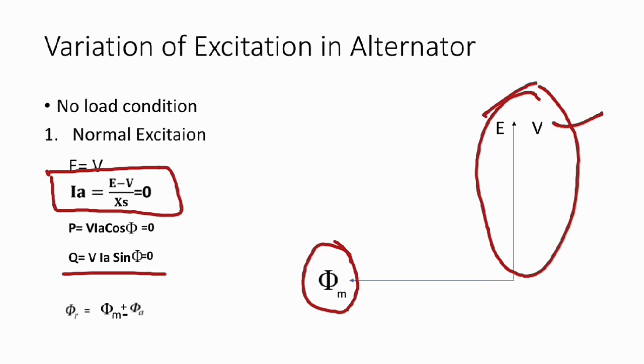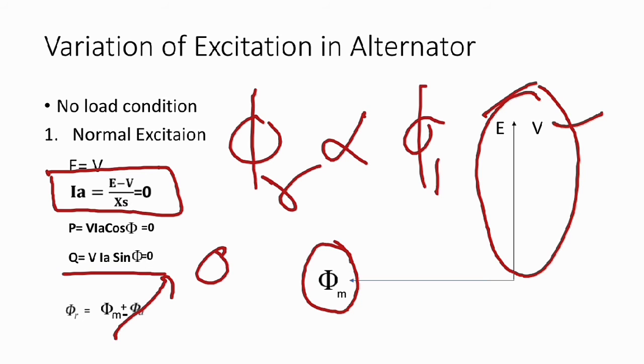So if we want to make the resultant flux constant, we will have to maintain the main field flux at a constant value. Here phi a is 0, so phi r is directly proportional to phi m. That means whatever the value of main field flux, that is the value of resultant flux also.